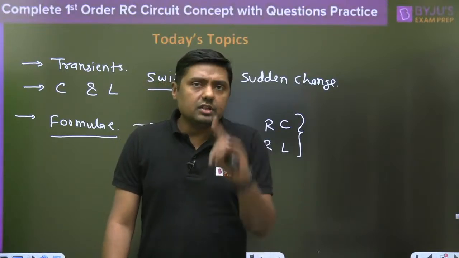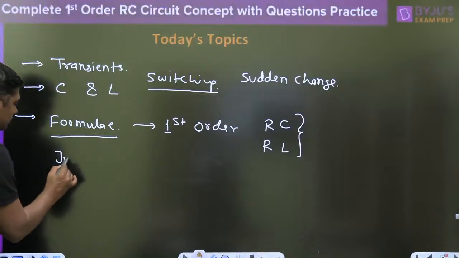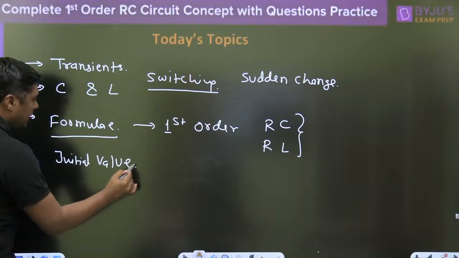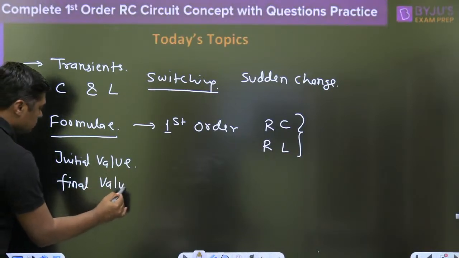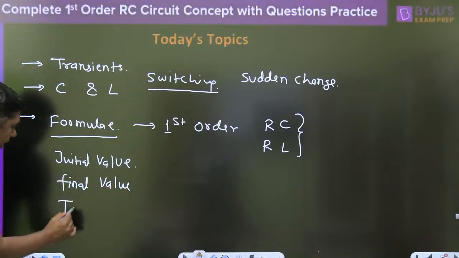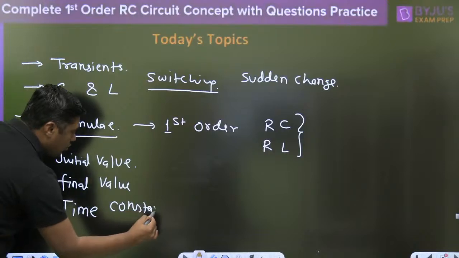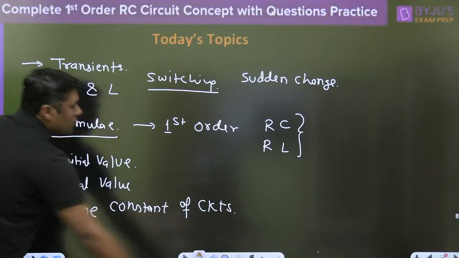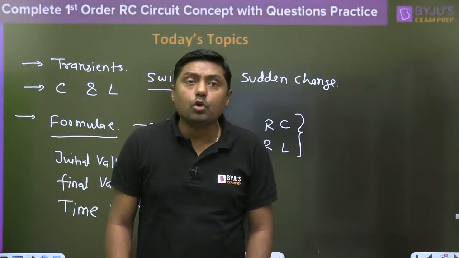And in this session I will give the idea how to find the initial value from the first order circuit, and how to find the final value, and how to find the time constant of the circuit, right? Because we have an idea to find the time constant.